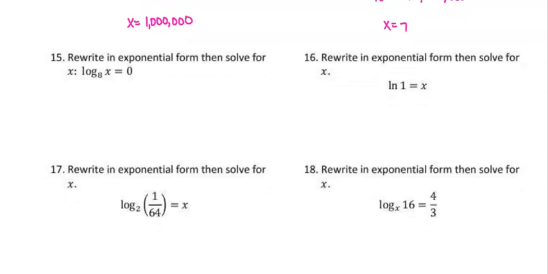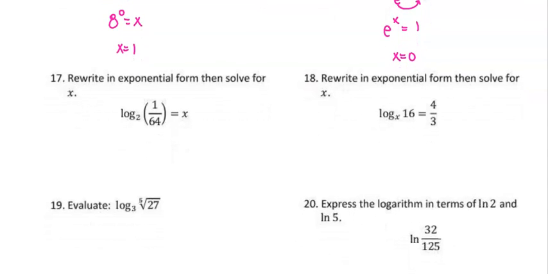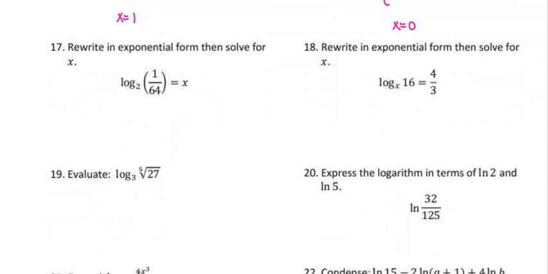Rewrite this one. So we have 8 raised to the power of 0 equals x. Anything raised to the 0 power is 1. Let's go to the next one. We have natural log of 1 equals x. So remember your base is understood to be an e. So it's e to the power of x equals 1. Anything raised to this power gives us a 1, so x equals 0. If you type that in on Canvas, it's going to say it's an unanswered question, but it will grade the 0. There's just some sort of glitch in Canvas that says you didn't answer it.